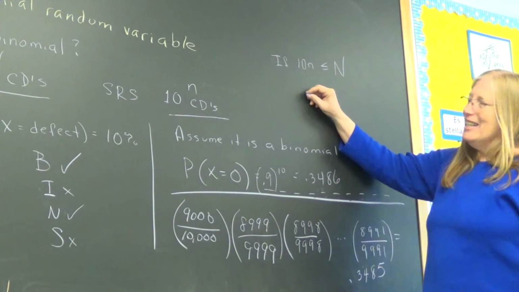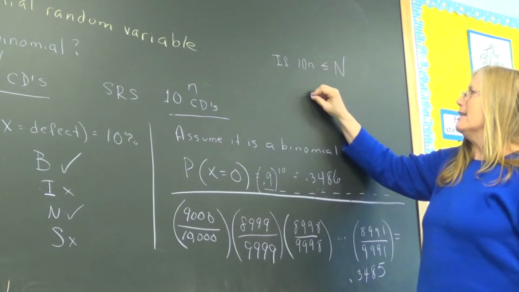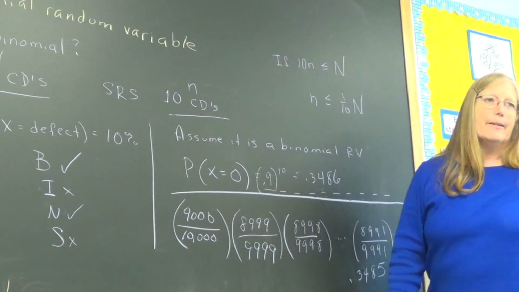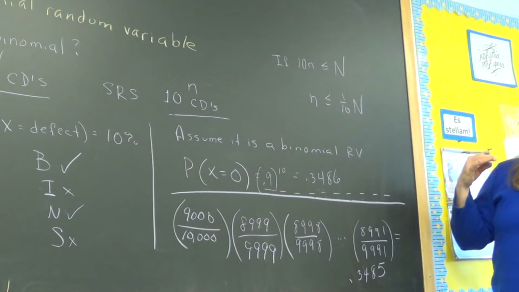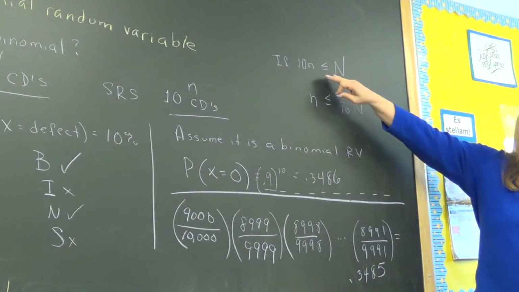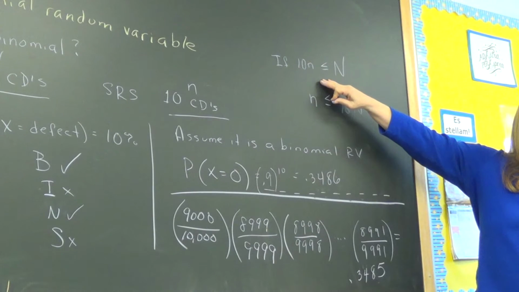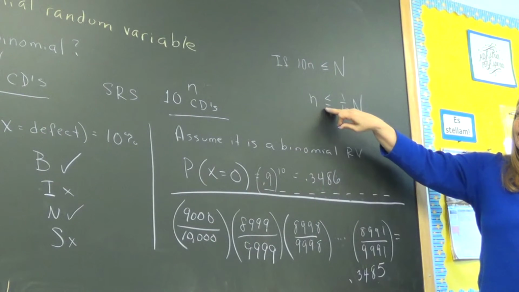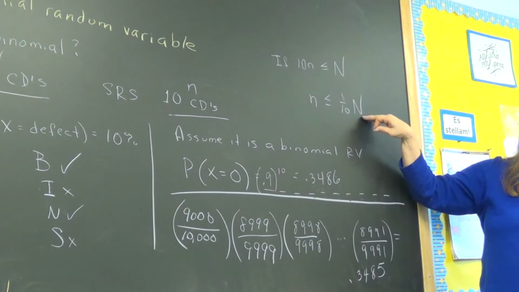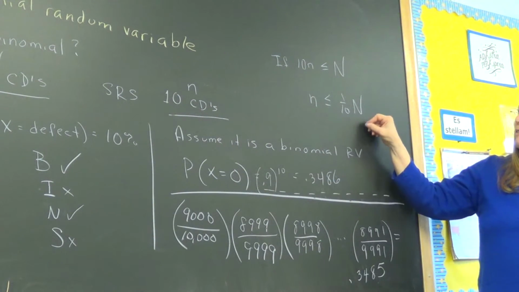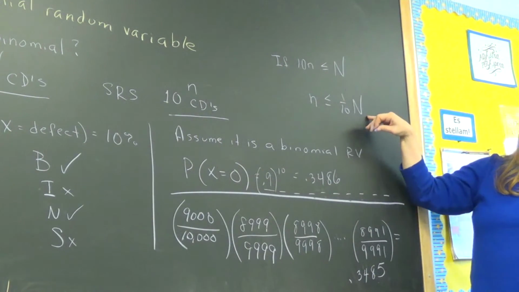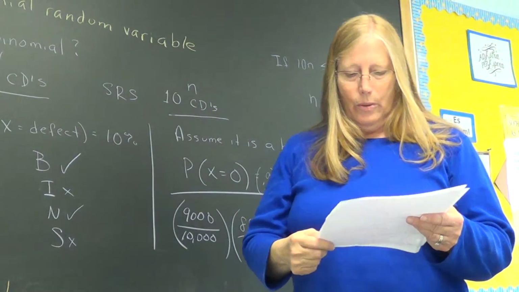All right, now, your book doesn't say it this way. Here's how your book says it: n is less than 1/10 of the population. So which one do you prefer? I don't like fractions, but in your mind, which is clearer? Taking the sample number that's relatively small and multiplying it by 10 and saying that's less than the large population, or taking the sample and saying it's less than 1/10 of the population? These are saying the same thing. I like the first one better. I do too, but I figured it was my weird brain because this is how they teach it. But these are identical ideas, so either one works.